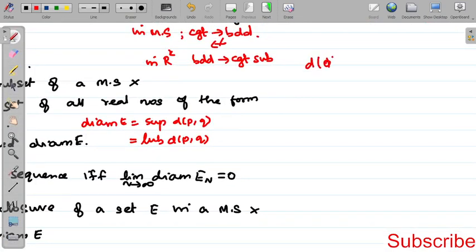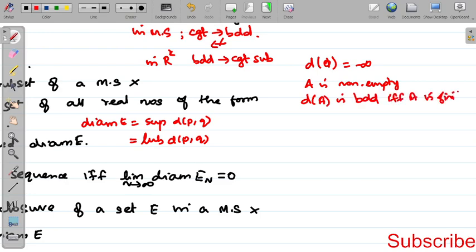The diameter of the empty set is equal to minus infinity. So if A is a non-empty subset, then we can say that the diameter of A is bounded if and only if A is a finite set. Okay, so A is finite if and only if the diameter of A is bounded, or the converse one. Then the diameter of A is equal to 1. This is possible if A is a discrete metric space. Discrete metric means the diameter of A is equal to 1.